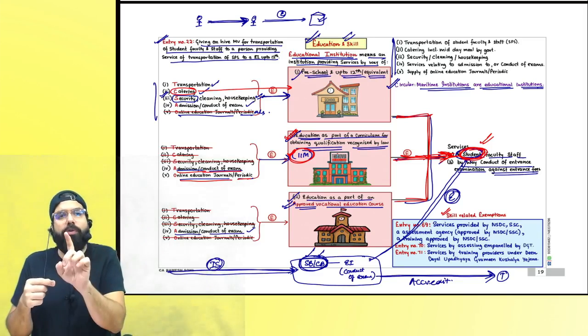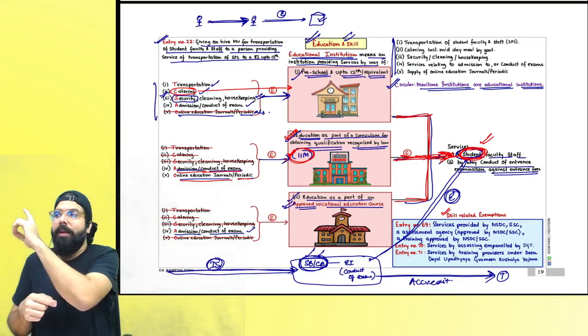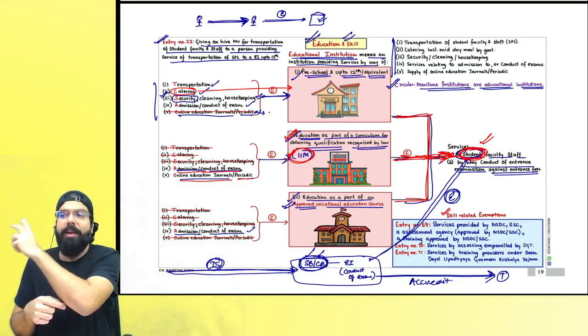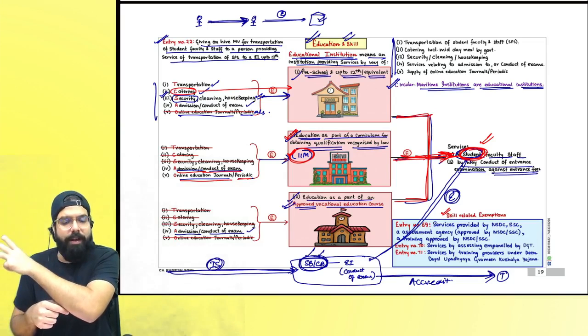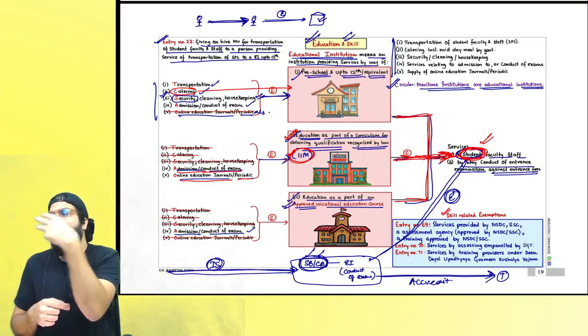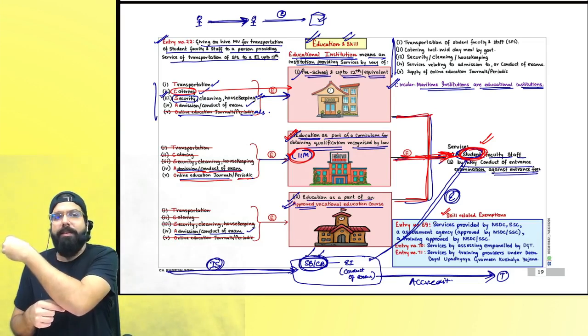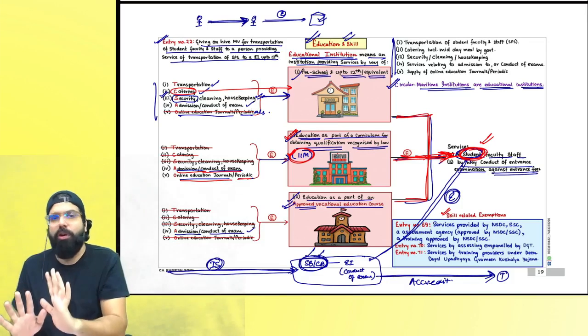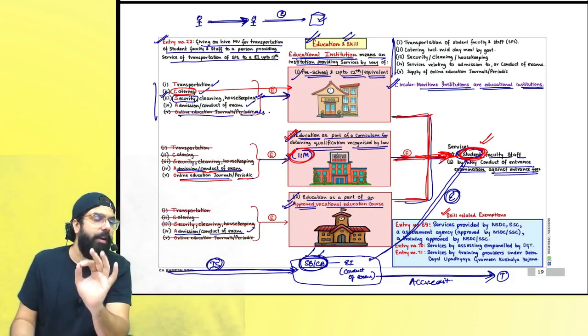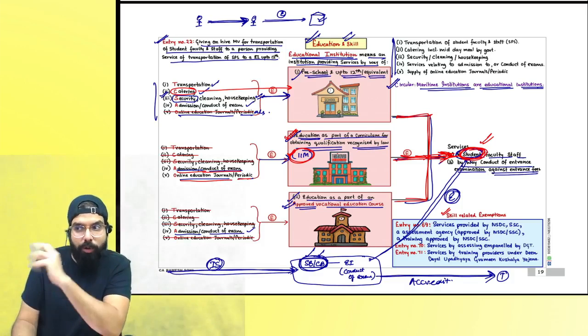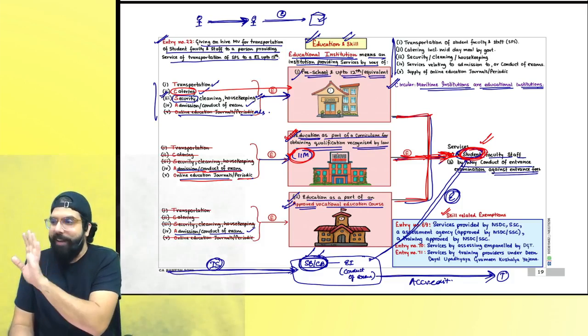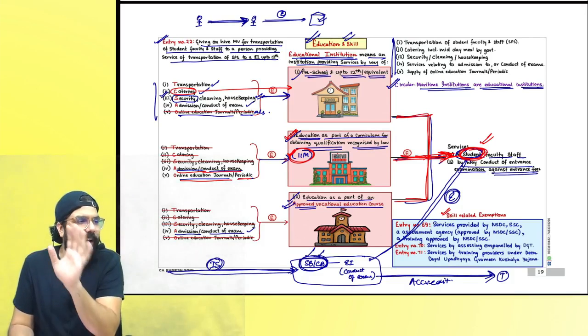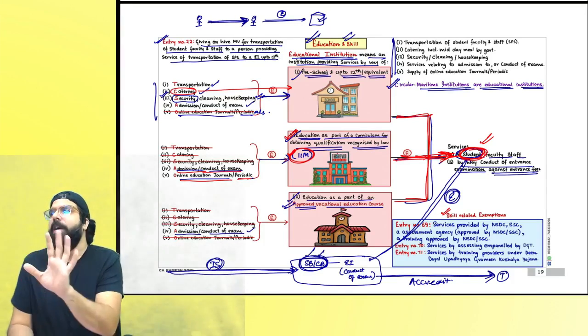Now if it is a preschool up to 12, transportation, catering, security, housekeeping services and cleaning services are exempt, plus conduct of examination and admission related service also exempt. Online educational journal, school students up to 12 don't read online, so it is not exempt over there. You have to remember, online educational journal periodicals are not exempted.